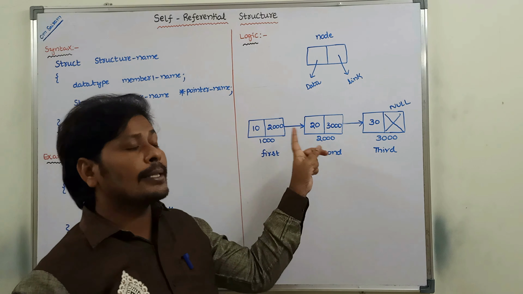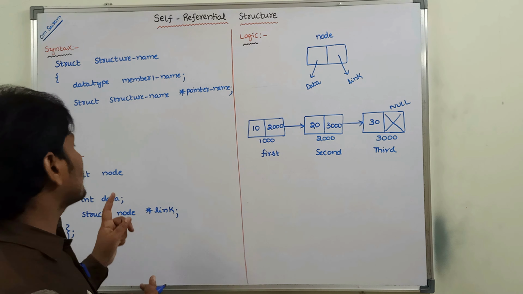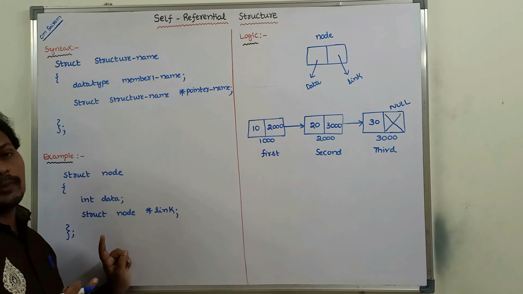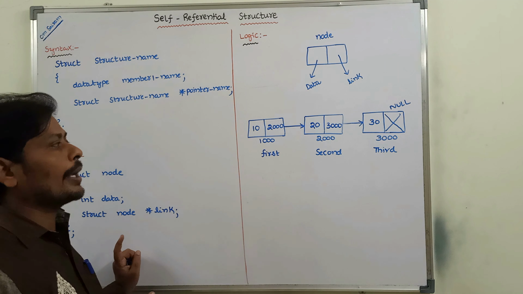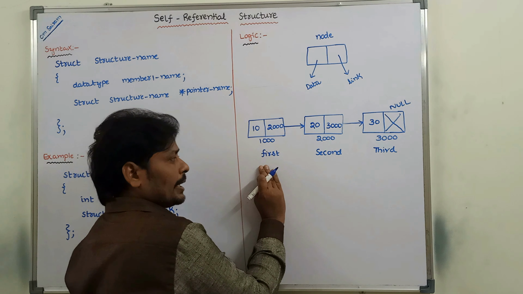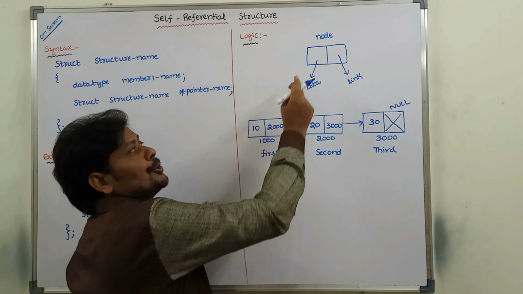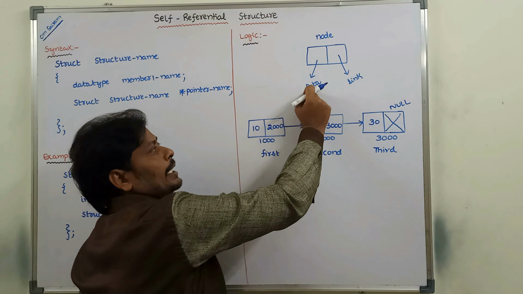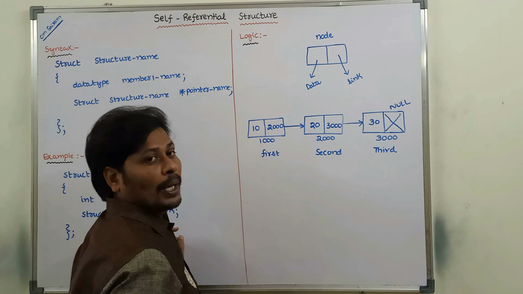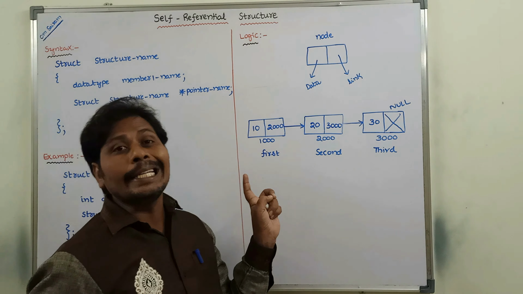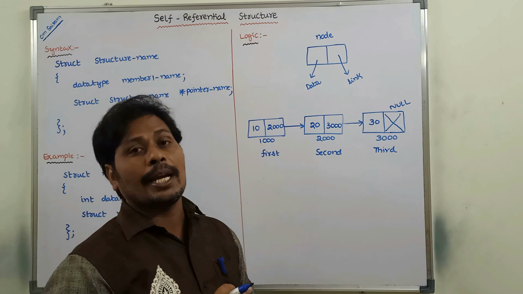To create the single linked list, we have to use the self-referential structure. We are creating 3 nodes. Each node has 2 parts: one is the data part and another one is the link part. The data part contains only data values in terms of integers, or characters are also used, but here the data part data type is int. We are always storing integers in the data part of every node.